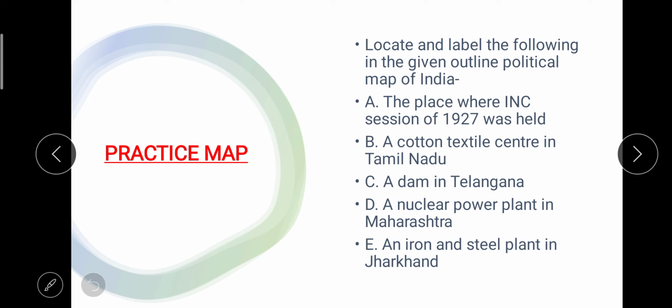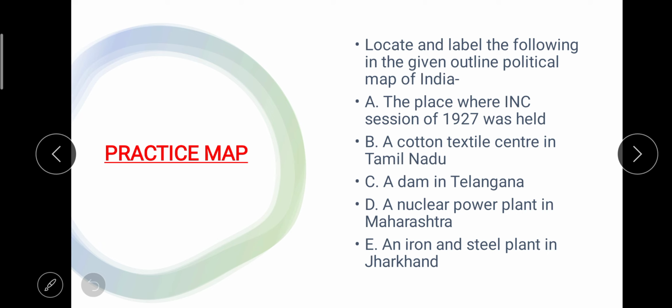I'm not discussing the answers here, you will practice it. Then in the next part we have a cotton textile mill in Tamil Nadu. In different states of India you have practiced those cotton textile mill centers. And then a dam in Telangana, you have done 8 hydel power plants in different parts of India. It is one of them. Then in the next part we have a nuclear power plant in Maharashtra, as you have done 6 different nuclear power plants in different parts of India, and I'm giving a hint, this was the first nuclear power plant set up in India.